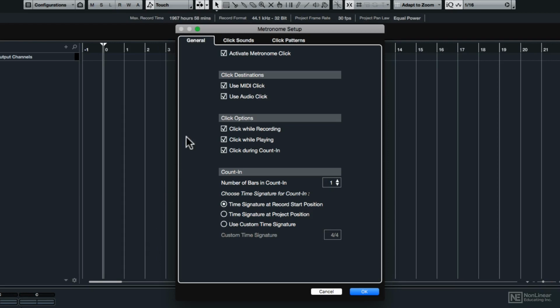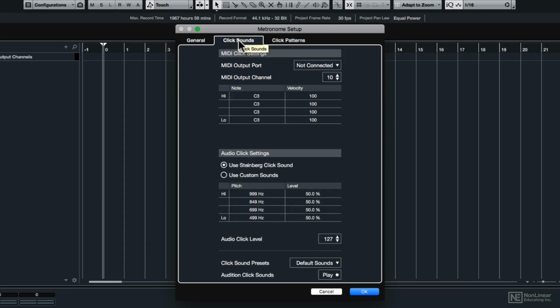And now let's go into the click sounds. This is a brand new window. You can configure your MIDI click right here if you want to, or in the audio click settings, you can use the Steinberg click sound. And let's go ahead and listen to that right now by pressing the Audition Click Sounds play button right here. Now this is the click we have grown accustomed to.